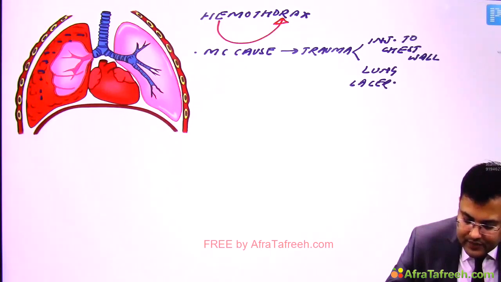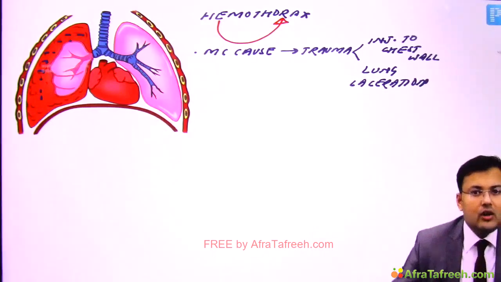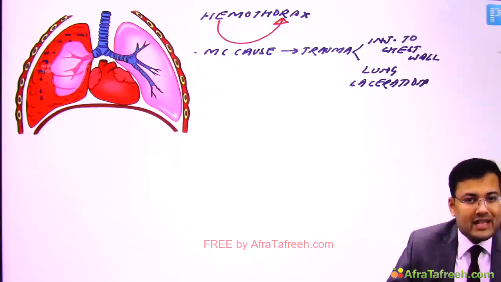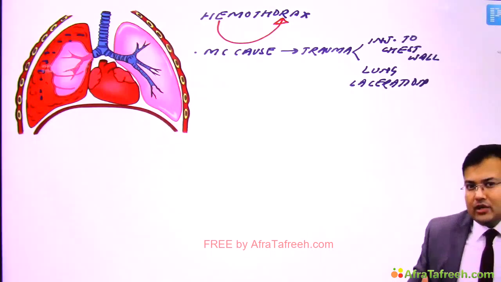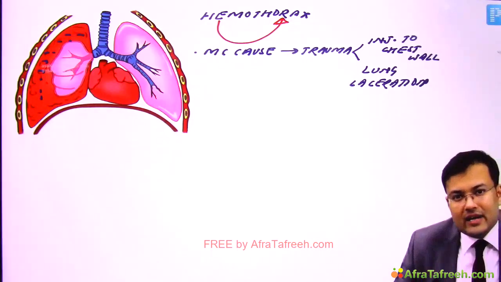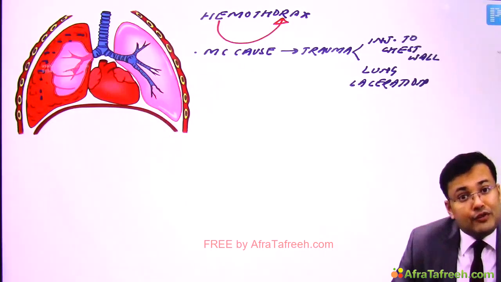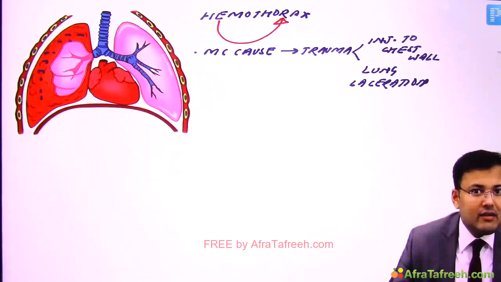Now see, in AIIMS this question was asked: what is the most common cause of massive hemothorax in blunt trauma? In blunt trauma there is rib fracture, and because of this rib fracture there are torn intercostal vessels, and these torn intercostal vessels bleed profusely, and because of that there is massive hemothorax.